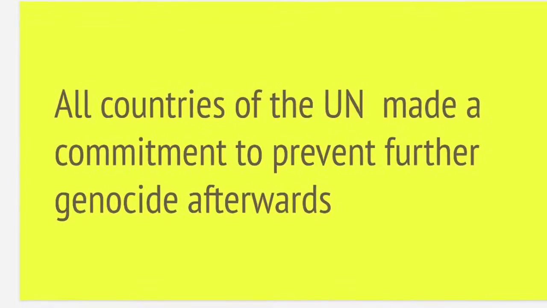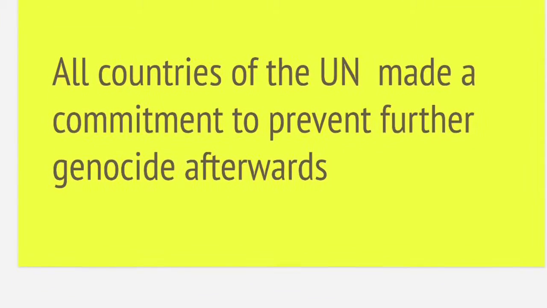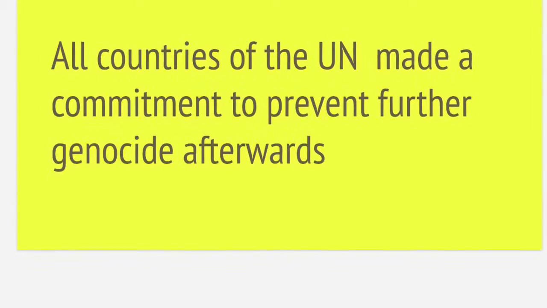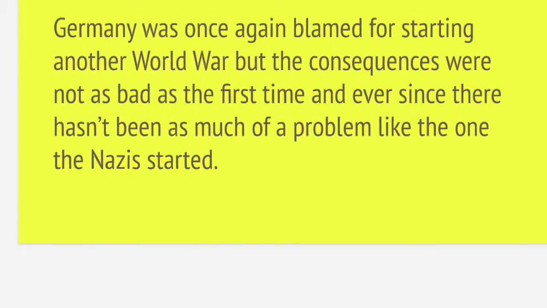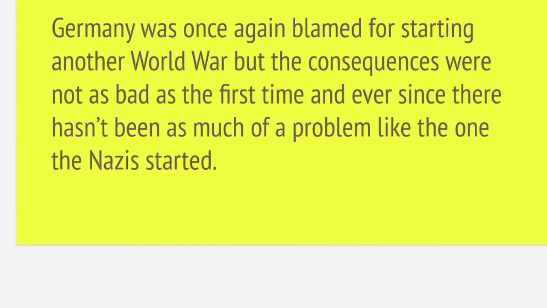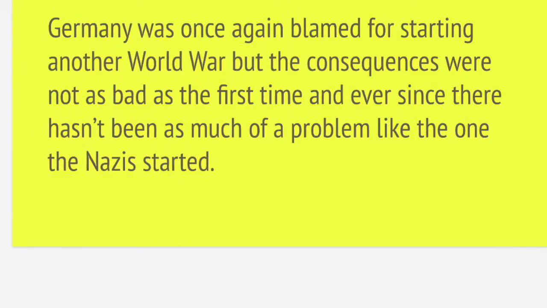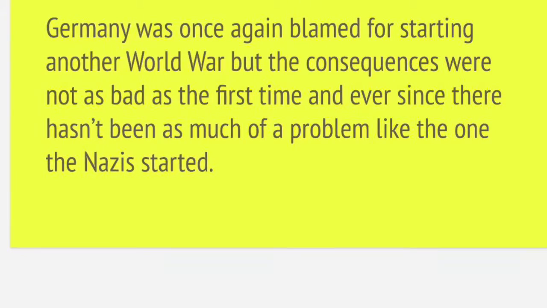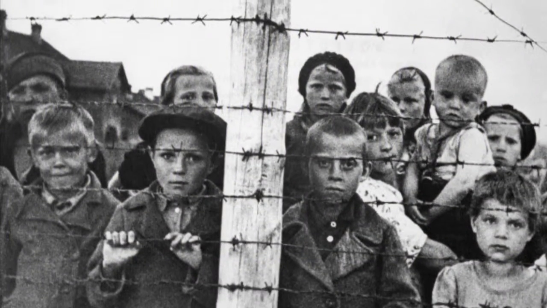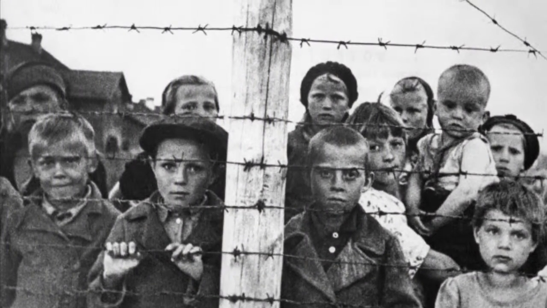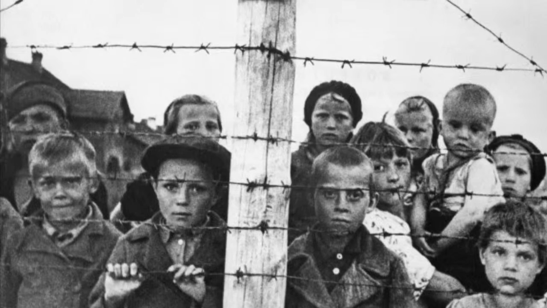All countries of the UN made a commitment to prevent further genocide afterwards. So we haven't seen one as big as the Holocaust, not that we know of. Germany was once again blamed for the starting of another world war, but the consequences were not as bad as the first time, and ever since there hasn't been as much of a problem like the one the Nazis started. Here we could see how children were separated from the rest of the world just because of who they were.